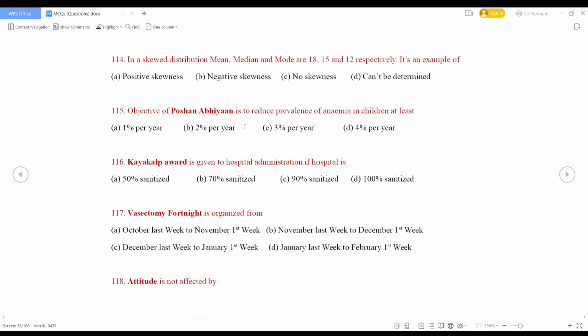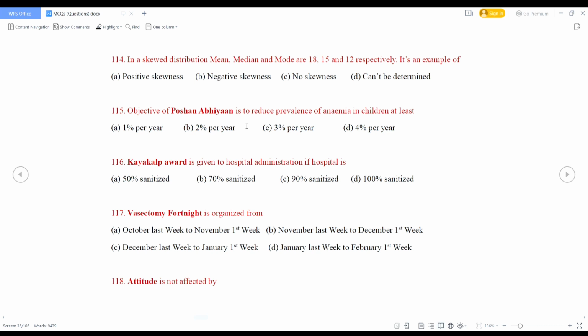Objective of Poshan Abhiyan is to reduce prevalence of anemia in children at least 3% per year. So option C is the right answer. Kayakalp award is given to hospital administration if hospital is 50% sanitized, 70% sanitized, 90% sanitized or 100% sanitized. So what is the right answer? Right answer is 100% sanitized.